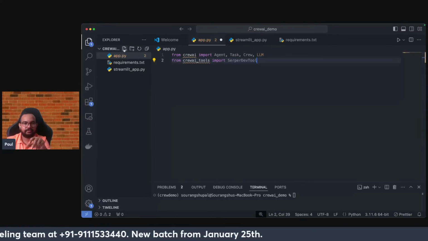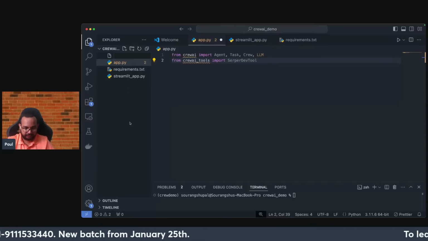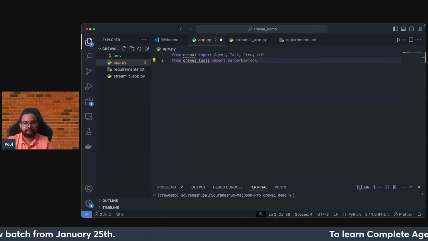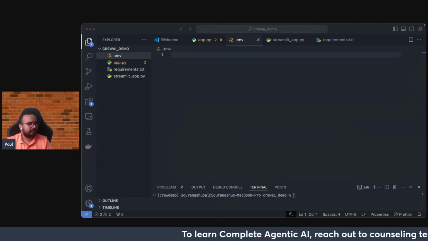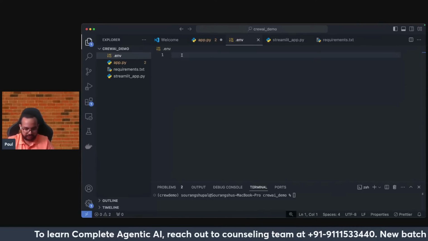Very, very important. So first of all, let me just create a .env file. Our first variable is the OpenAI API key that I'll be working with.